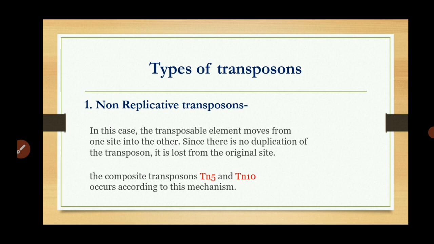So composite transposons Tn5 and Tn10 occur according to this mechanism. The Tn5 and Tn10 group of transposons work on the same concept, and their transposition also occurs by the same mechanism. So with the help of a diagram we see this.